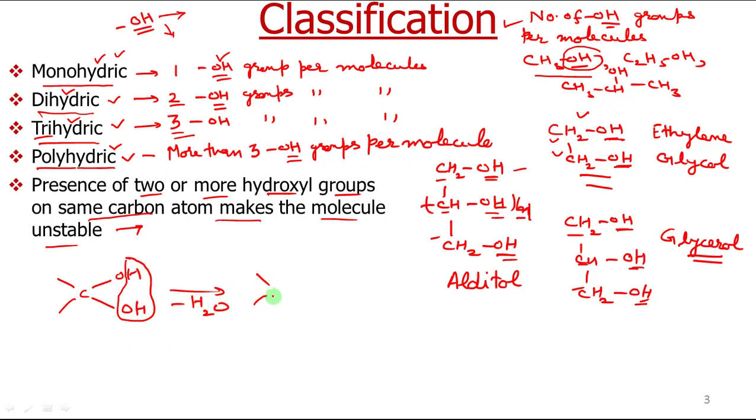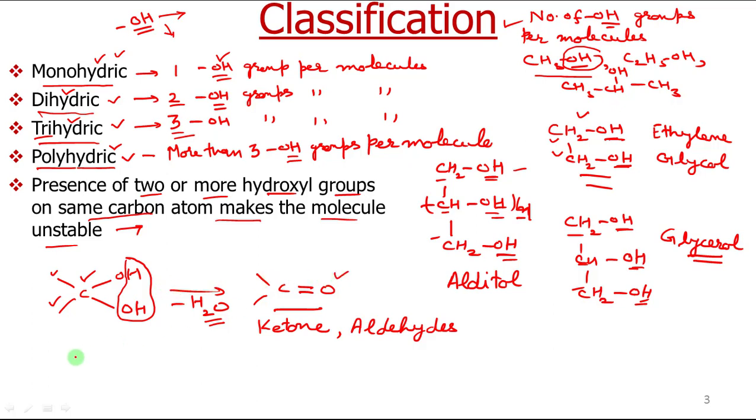What will be left? C double bond O. Now depending on whether these two groups are alkyl groups, it will be called a ketone. If one is alkyl and another is hydrogen, it will be an aldehyde. That means these polyalcohols which contain more than one OH group attached to the same carbon are quite unstable, and they prefer to lose a molecule of water to form other organic compounds. Like in this case, if two OH groups are present on the same carbon, they lose a molecule of water to form aldehydes or ketones.